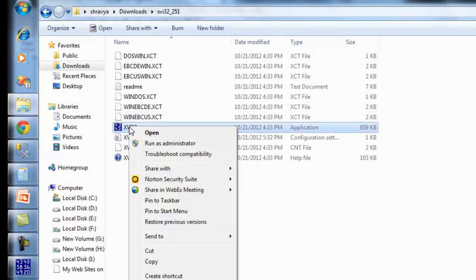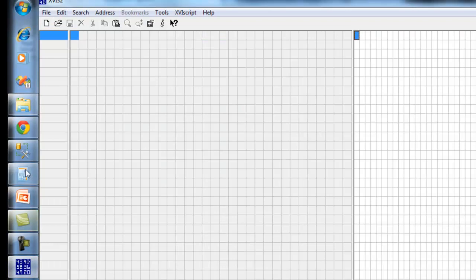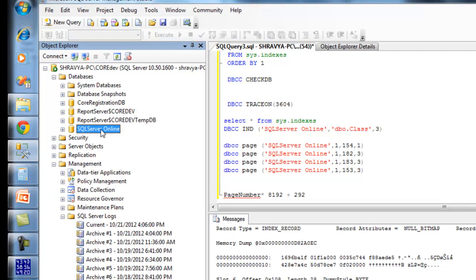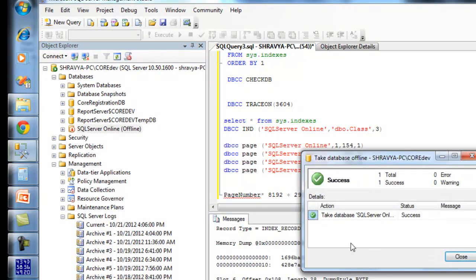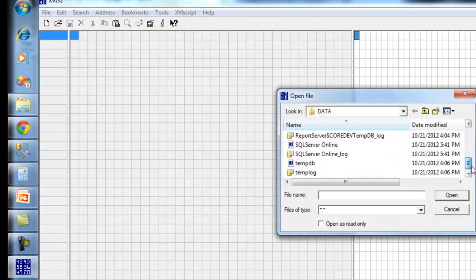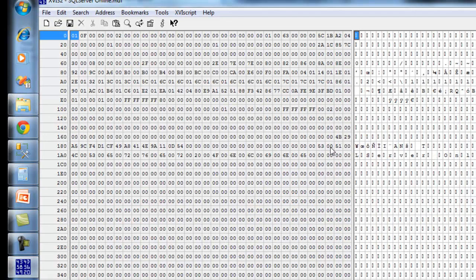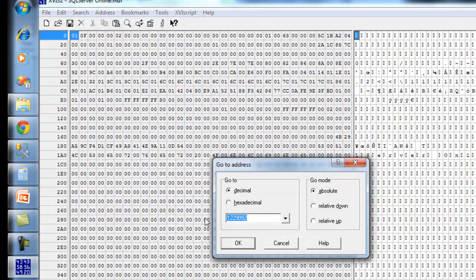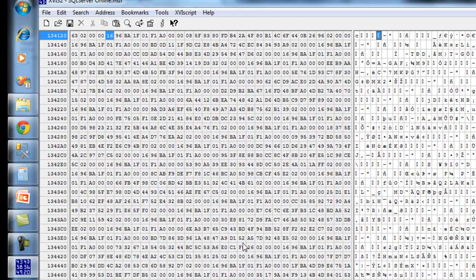Now I'm going to open the tool. I already opened it, and before we do this, we have to make sure the database is offline, otherwise we can't open the file. Let's change it to offline, then open the folder and the SQL Server data MDF file. You have to open the MDF file. I have already opened my MDF file here. Now I'm going to find the address of the location. We got the number from the calculator, so let's directly click OK. Automatically it went there. So this is the location where the index is stored in the page.